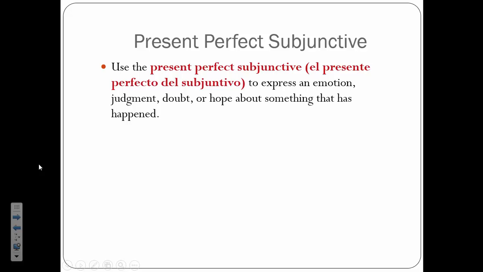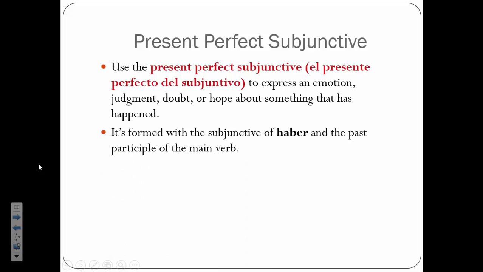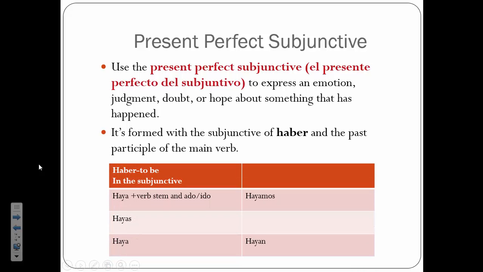So now let's talk a little bit about how we would form the present perfect subjunctive. Just like we formed the present perfect, we also use the verb haber, and we also use the participle, hado, ido. But before that, there has to be a trigger expressing one of the parts of WEIRDO, like an emotion, judgment, doubt, or hope that something has happened. We would use the verb haber, but instead of using he, has, ha, hemos, and han, we would use the subjunctive of haber, which you've already learned, and then you would use a participle. Remember, in AR verbs, it ends with ado, and for ER and IR verbs, it ends with ido, unless it's one of those irregulars that I mentioned earlier that's on your note guide and also on the video.